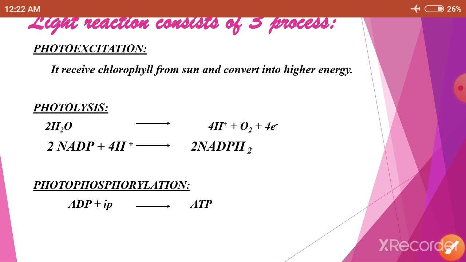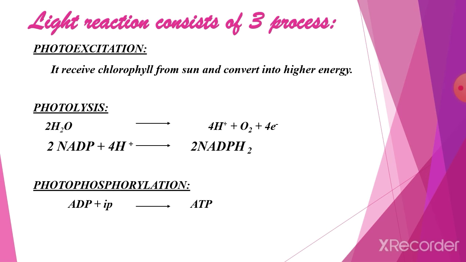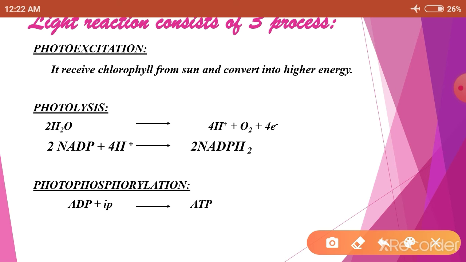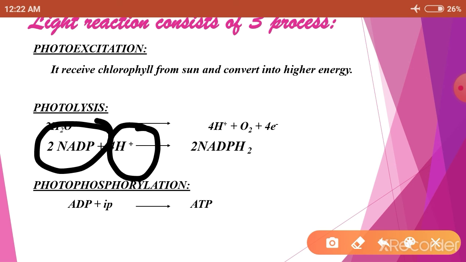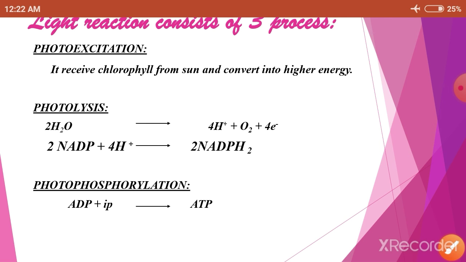Okay, and the same way 2 NADP plus 4H ions. So here also how many NADP are there? 2 NADP are there, 4H is there. Here also 2 NADP, and 2H2, yes or no? So 2 into 2, 4. So hydrogen is 4 and NADP is 2. What is the expansion of NADP? Nicotinamide adenine dinucleotide phosphate. So this equation is also balanced.